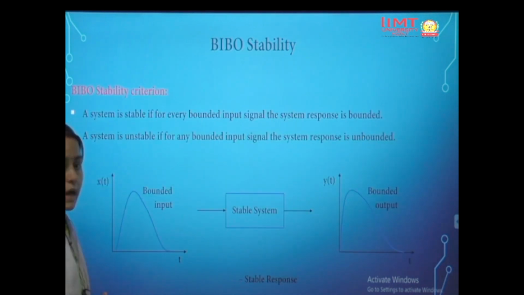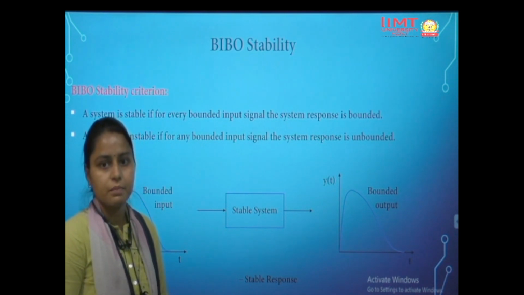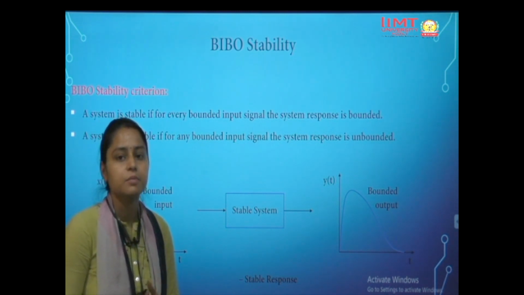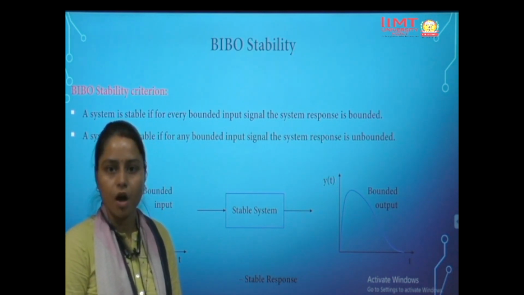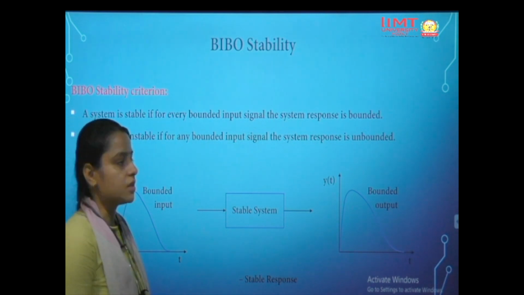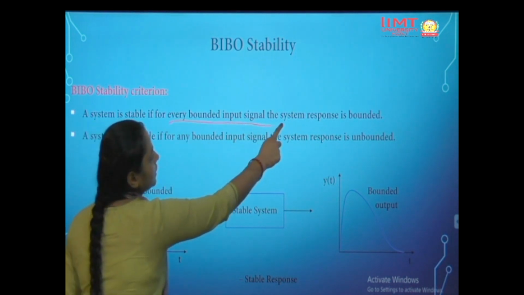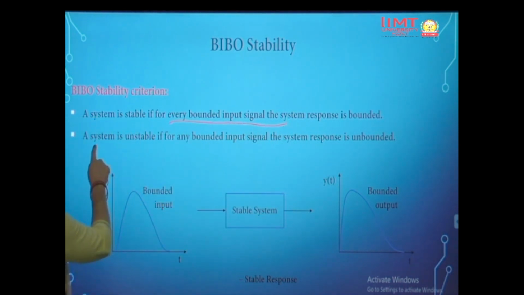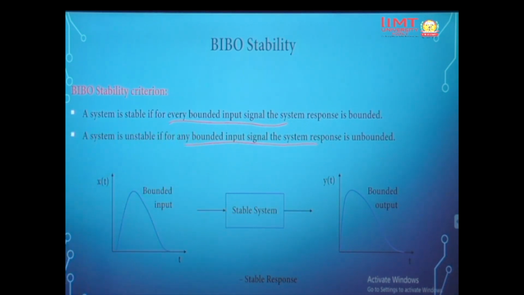Next is BIBO, meaning bounded input bounded output stability. A system is called stable if we apply a bounded input, then it should give a bounded output only. If it is not giving bounded output, then it becomes unstable. So a system is stable if for every bounded input signal the system response is bounded, and it is unstable if for every bounded input signal the system response is unbounded.